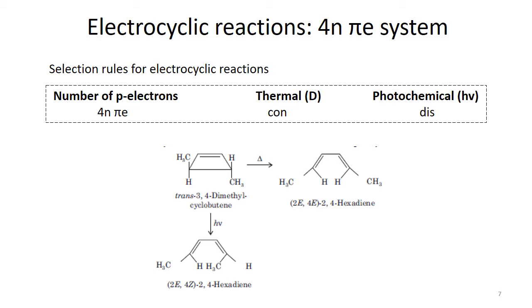In these two modes we can get two different isomers, which are stereoisomers of each other too. So 4n pi electrons undergo the thermal mode through the conrotation mode for electrocyclization or ring opening reaction.